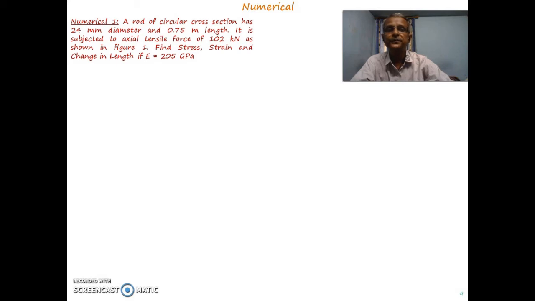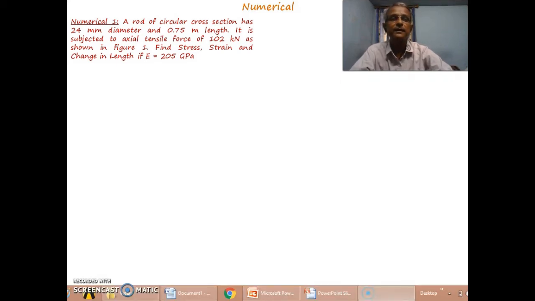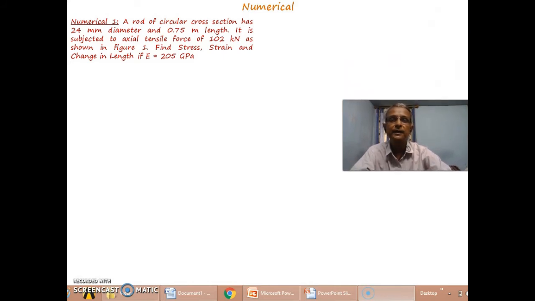Numerical 1. Try to understand what is given in the numerical. It is said that a rod of a circular cross section has 24 mm diameter and 0.75 meter length. It is subjected to an axial tensile force of 102 kilonewton as shown in figure 1.